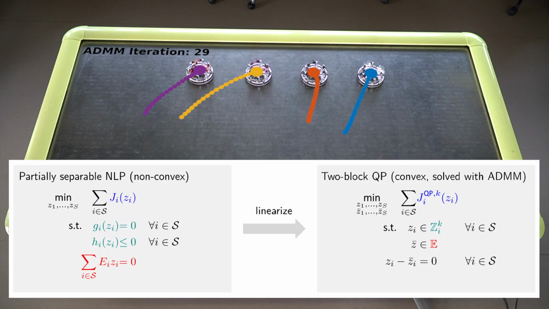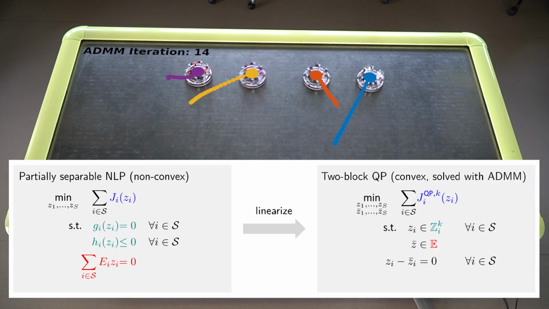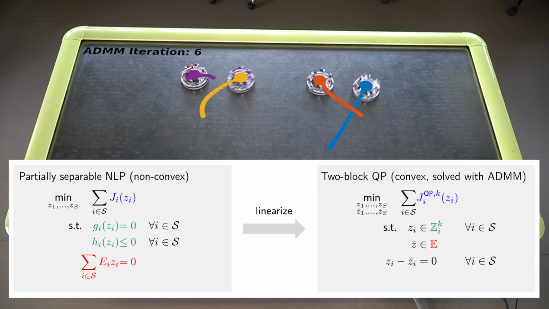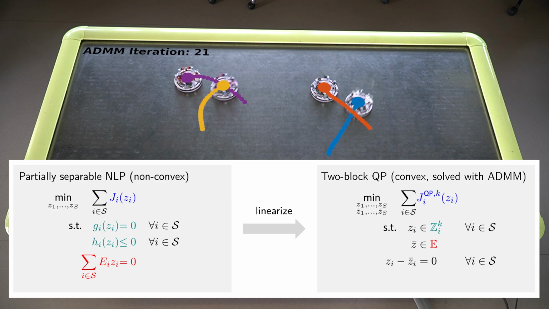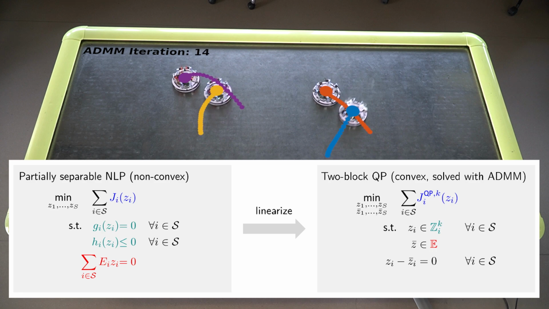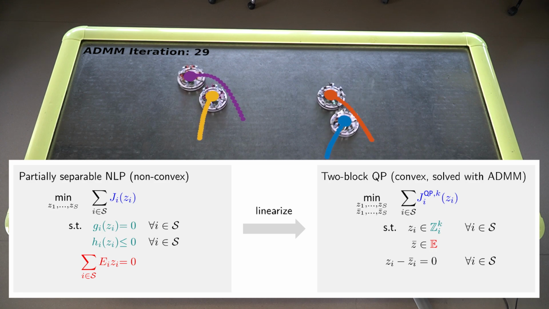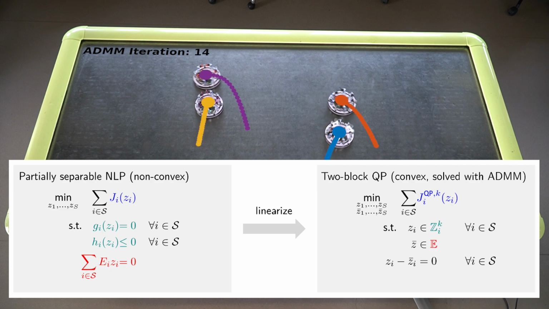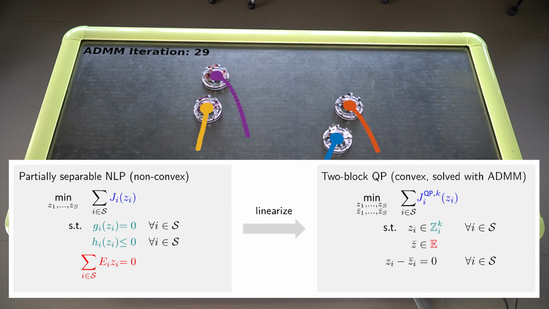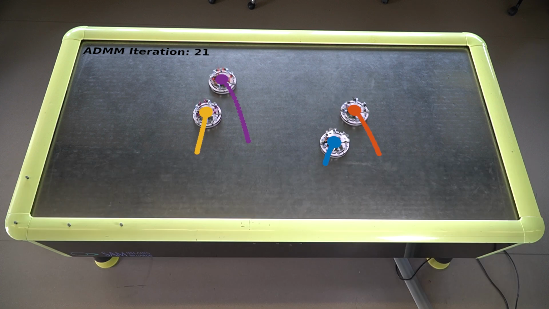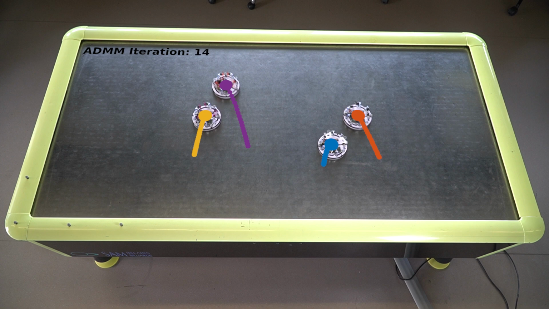We combine the well-known real-time iteration approach from centralized MPC with a tailored SQP method based on ADMM. In each sampling step, the method linearizes the optimal control problem, and the resulting QP is solved using decentralized ADMM. As you can see, ADMM converges to the QP solution. The real-time iteration scheme uses a warm start from the previous time step and thus approximately converges to a local minimum of the centralized OCP.